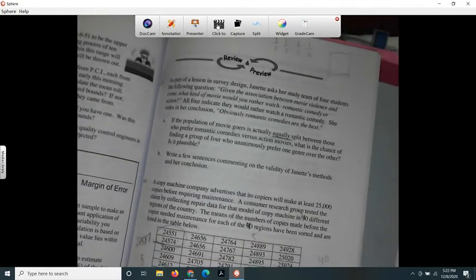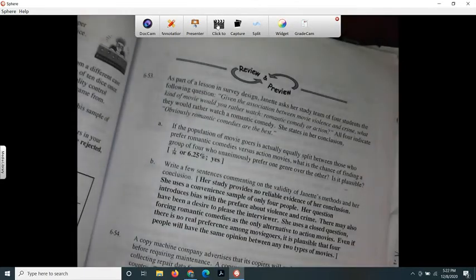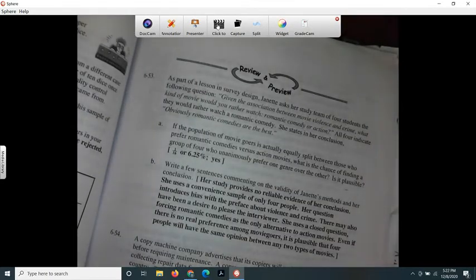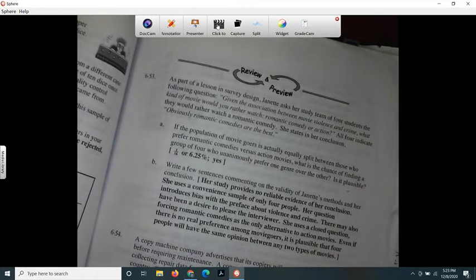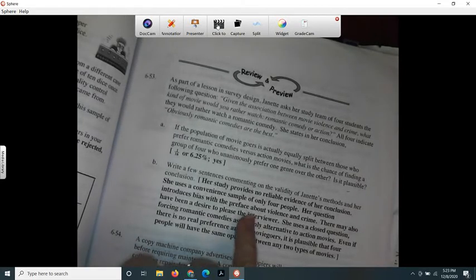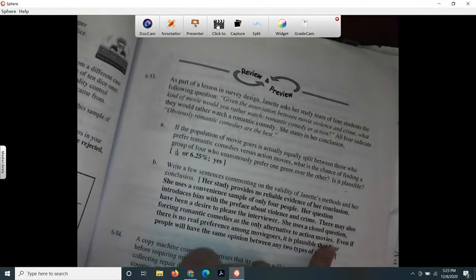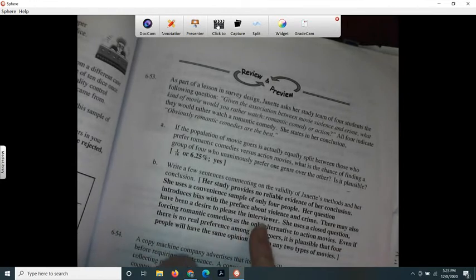Let's see. How come I can't find the answer key? The answer key says her study provides no reliable evidence of her conclusion because her sample size is too small. She only had 4 people. Her question has bias because of the preface about violence and crime. There may also have been a desire to please the interviewer.